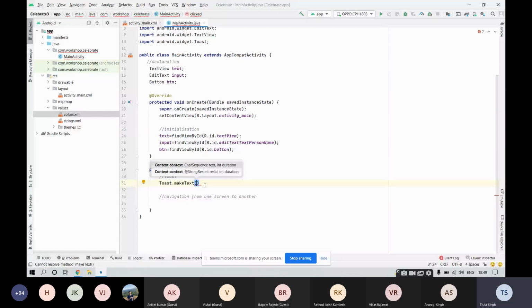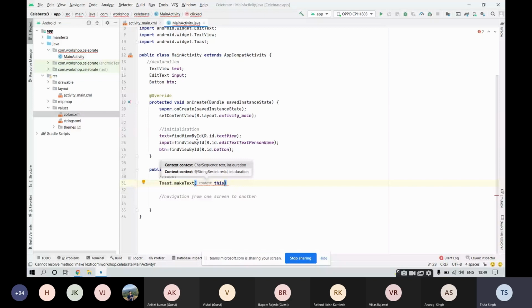So you need to make the toast visible in this activity only, this MainActivity.java. So for making it visible in this activity, use the parameter this. This is a keyword that we have in Java. This parameter is telling that the toast will be appearing in this activity only. Fine. So this will be the first parameter.